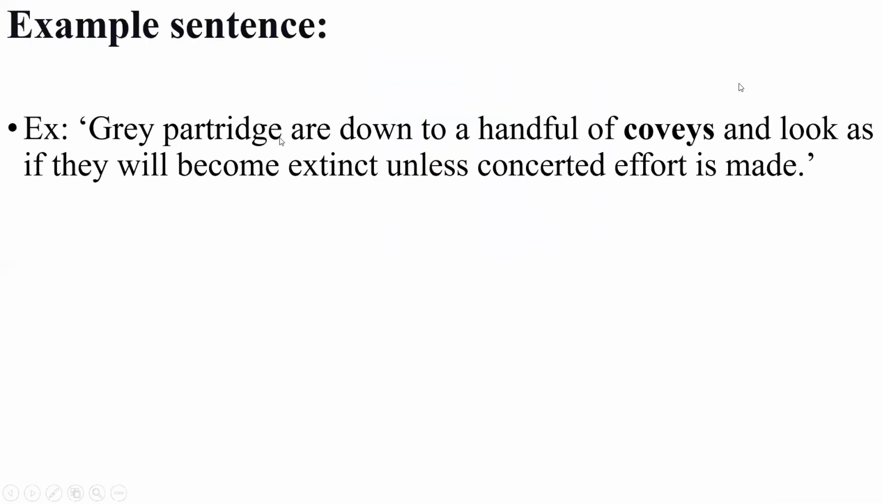Grey partridge are down to a handful of Kou-ees and look as if they will become extinct unless concerted effort is made. This example is about grey partridges found all over Asia and also in Europe. They are reduced to a handful of flocks or Kou-ees, and they are near endangered or going to become extinct species.